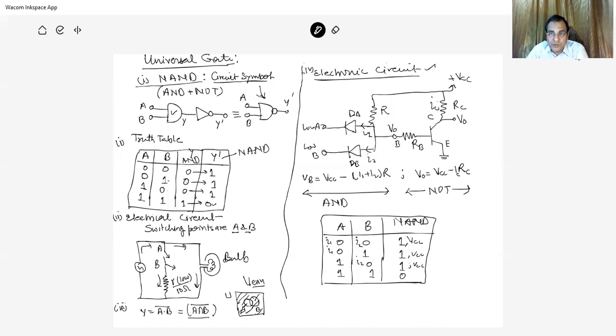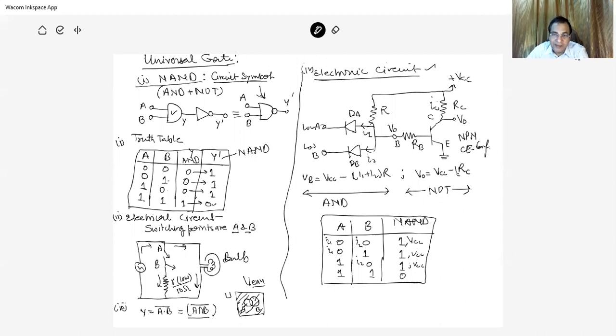This is the AND gate, and here the AND gate is connected with a NOT, an NPN transistor in CE, common emitter, configuration. So this part is the AND gate, and here it is the NOT gate.